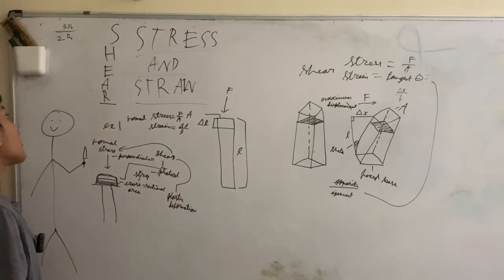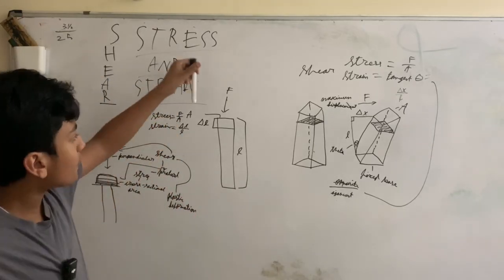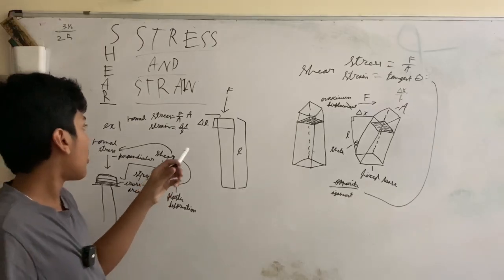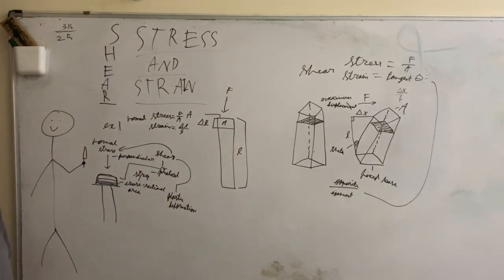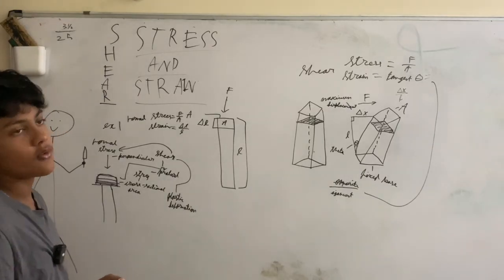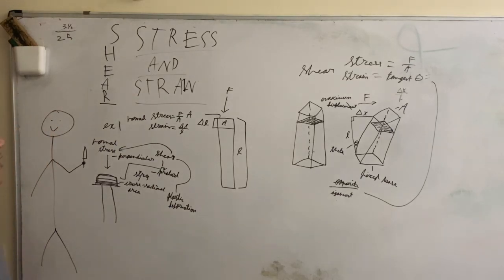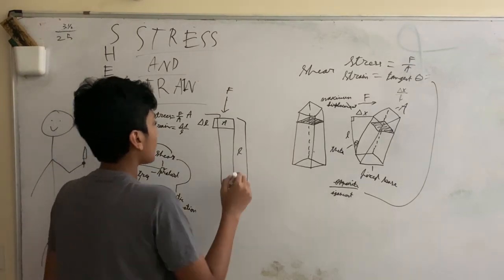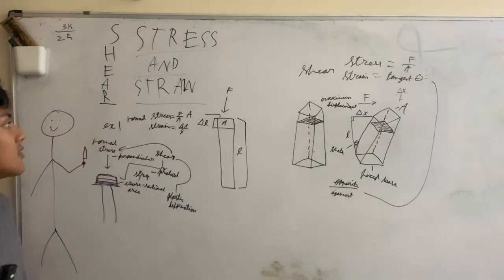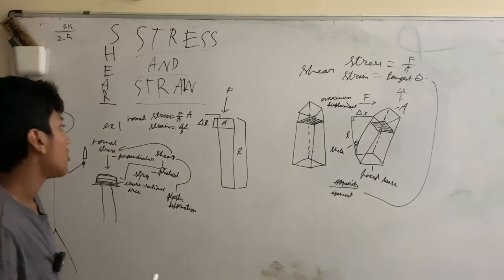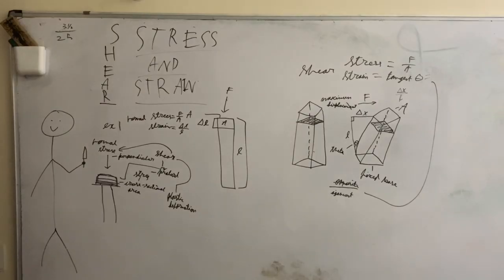So what happens with regular stress and strain? For a little recap, let's say we get this two-dimensional beam. We apply some force on it, on this area, A being the cross-sectional area. Stress equals F over A, F being the force and A being the cross-sectional area. And normal strain accounts for the length of it, and delta L, which is basically how much the beam has changed. So strain would be delta L over L. So that's normal stress and normal strain.